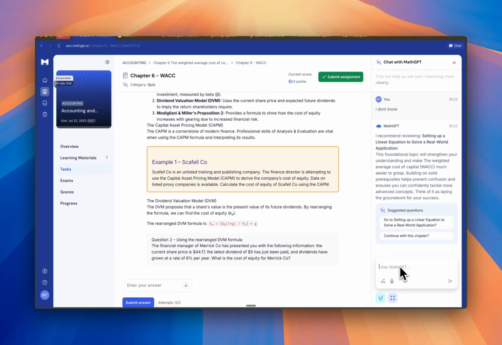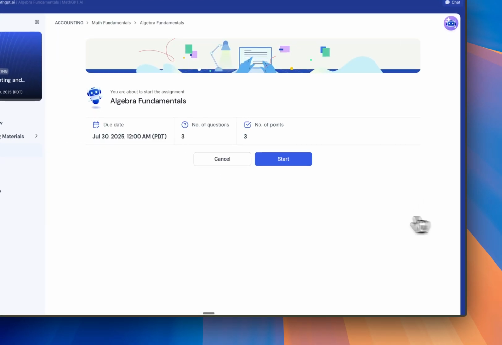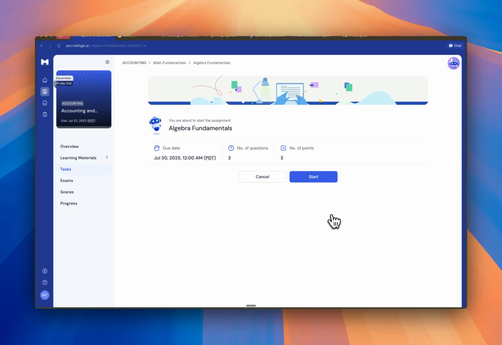All right, so it feels like with the back and forth, the bot has also analyzed that we might have a little bit of an issue with our linear equations in real world application, which is something like the DVM formula. So it's suggesting that we go back to a concept which isn't in my textbook. So what is this concept about? Okay, interesting. The bot has access to all the mathematical knowledge in MathGPT to be able to answer any fundamental questions a student has, even though it might not be related to their course, but related to foundational mathematical knowledge.